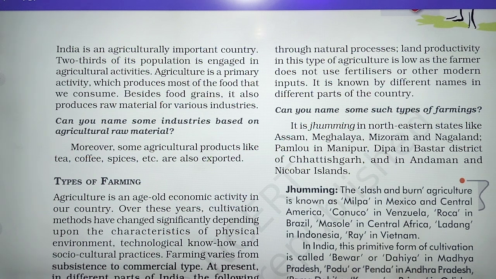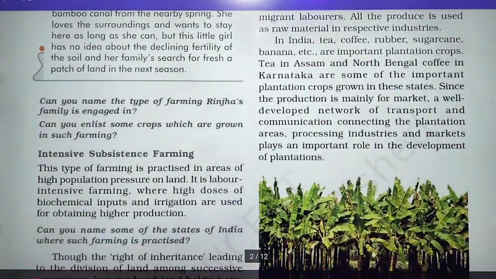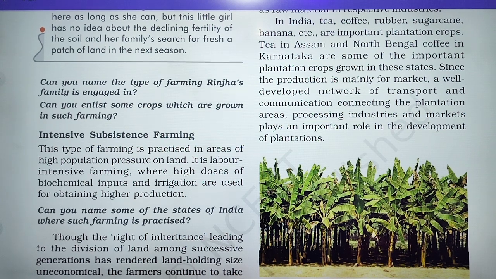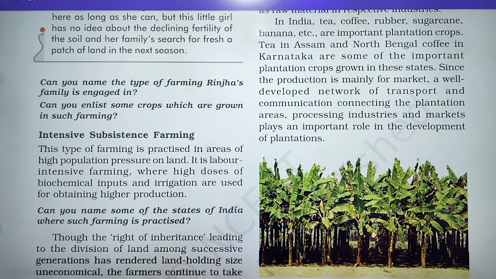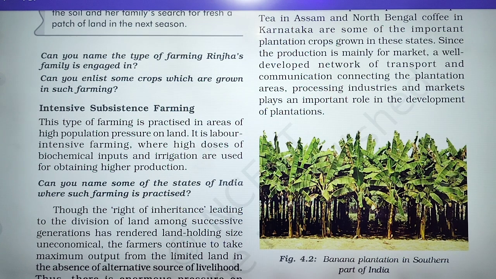About the India, you have to learn. Now, our next farming method is intensive subsistence. This type of farming is practiced in areas of high population pressure on land. It means it is only practiced where there is high population pressure on land. So in this type of area, intensive subsistence farming is done.